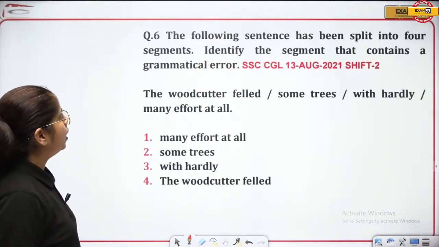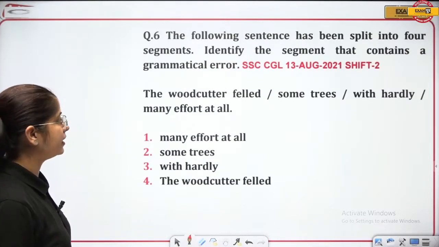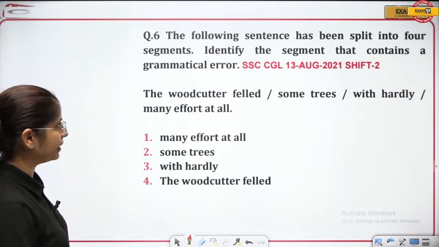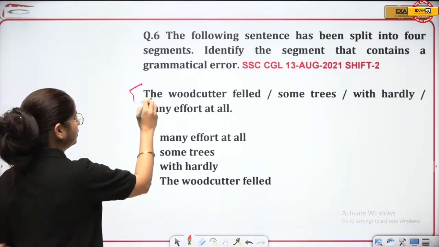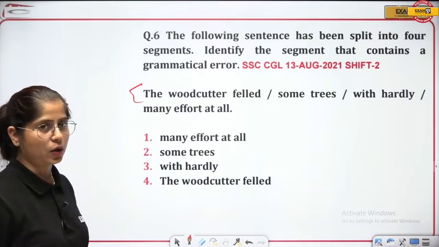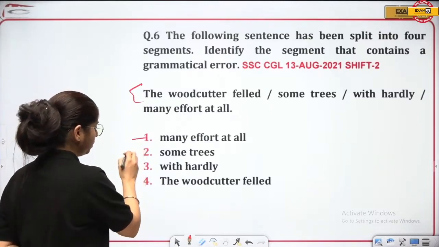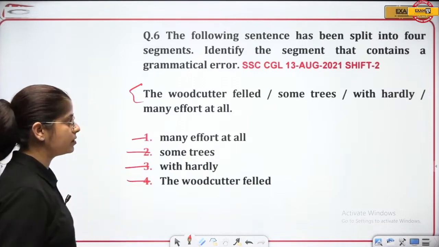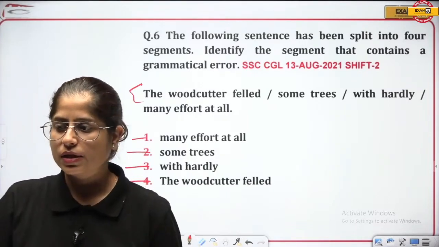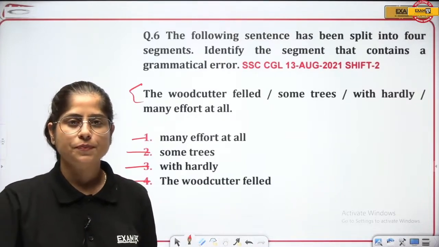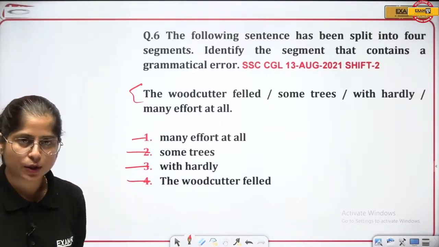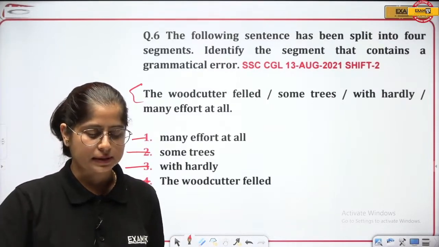And this says, the following sentence has been split into 4 segments. Identify the segment that contains a grammatical error. Simply, the question is of error. The woodcutter felled some trees with hardly any effort at all. Okay, so this question has been divided into 4 parts. You have to find out which part has the error, and certainly that is evident. Just read it once, and I'm sure you're going to answer this one. Quickly, guys, quickly. Read it in one go and then part wise, then section wise.